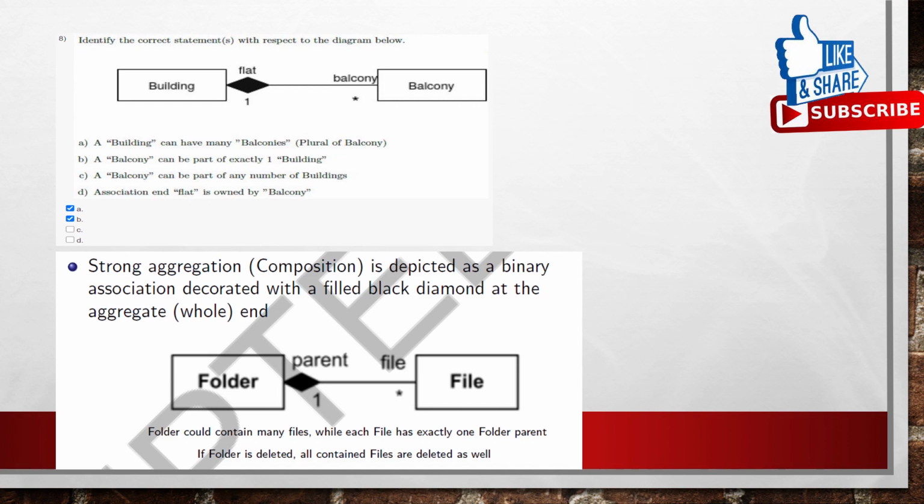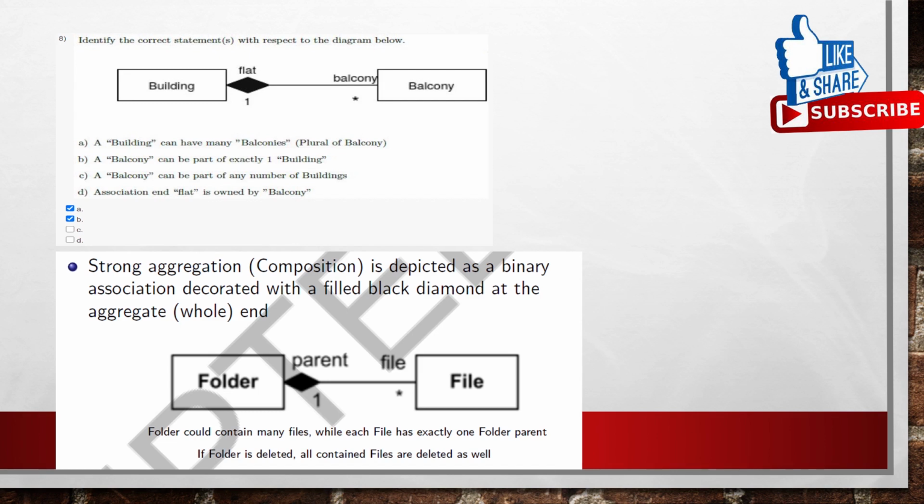If you see the figure here, strong aggregation is depicted as a binary association decorated with a filled black diamond at the aggregation whole end. In the figure, folder and file, parent and file, 1 and star. A folder could contain many files while each file has exactly one folder parent. If the folder is deleted, all contained files are deleted as well. Based on this, we need to identify the correct statements.